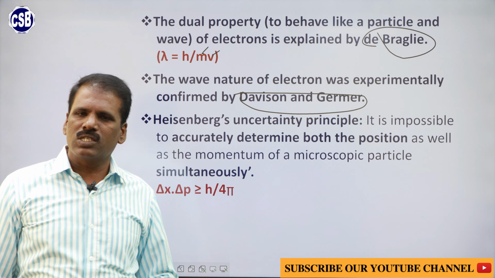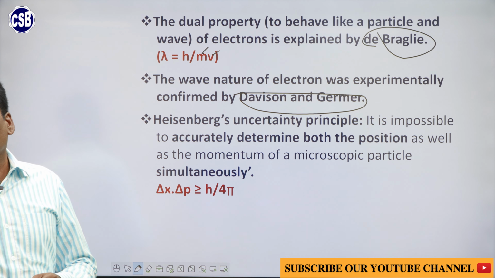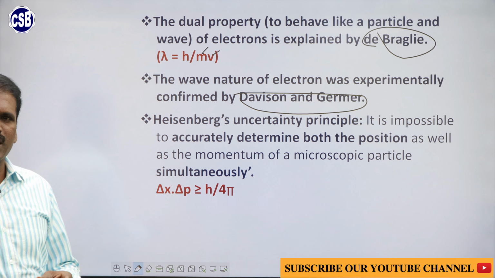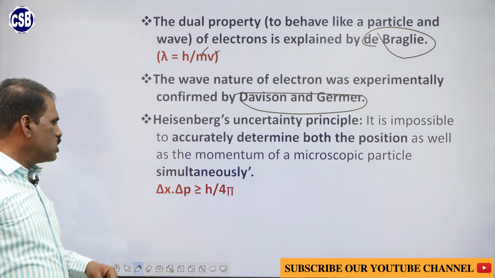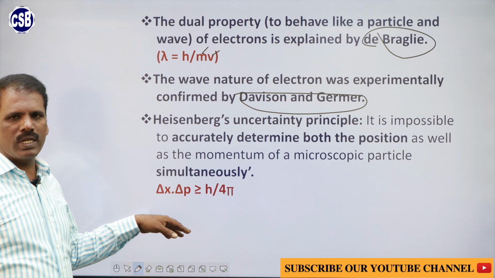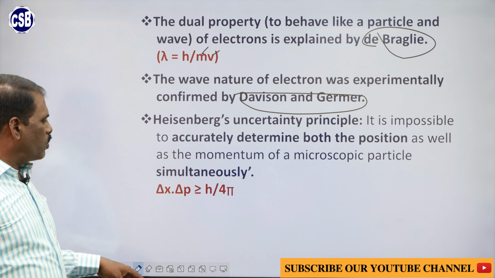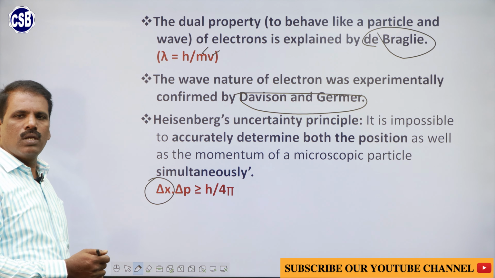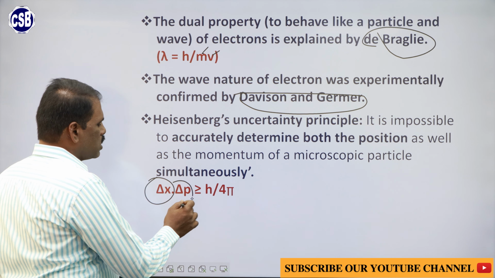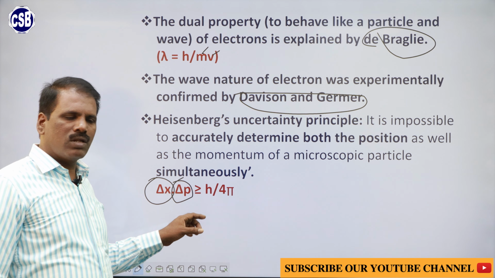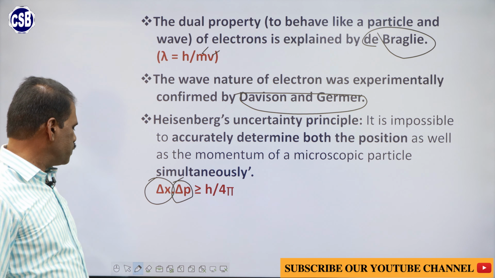So, there will be an uncertainty in the calculation of position as well as momentum. It is denoted by the formula delta x into delta p is greater than or equal to h by 4 pi. Here delta x means uncertainty in the position and delta p is uncertainty in the momentum. The product of these two is greater than or equal to h by 4 pi.